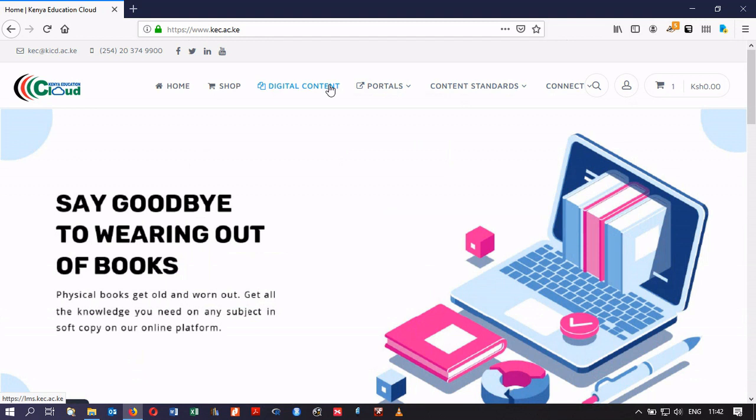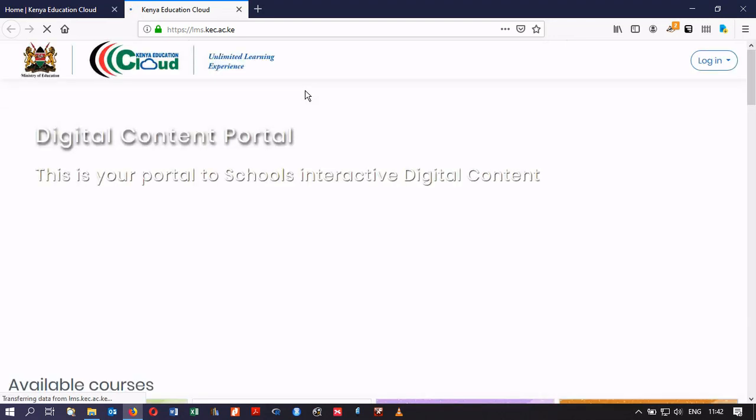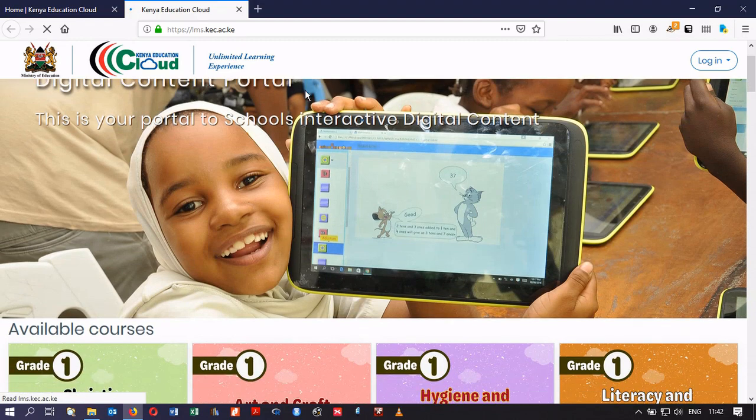And then there's also the Shop in case you want to buy anything from the KICD. So let's click on digital content and see what we get. So this is a landing page for the digital content portal, and here we are.